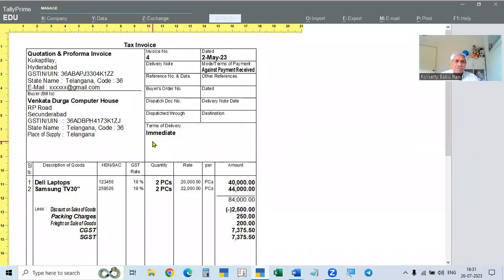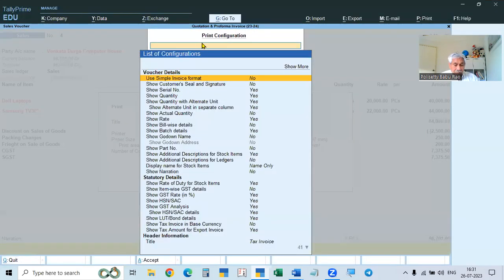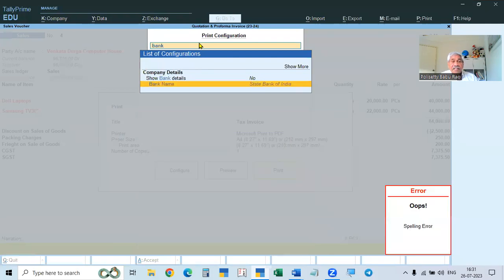to them and not this one, that Proforma invoice itself we have to give. So if you want to give the bank details, see here, already in the Proforma invoice you can give. So go to here, configure, here, bank. So bank details.